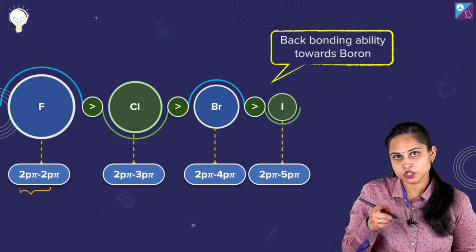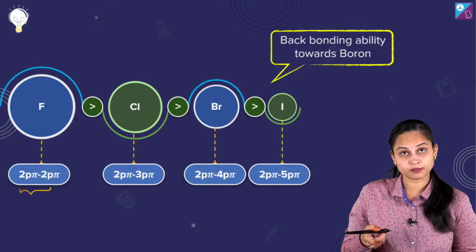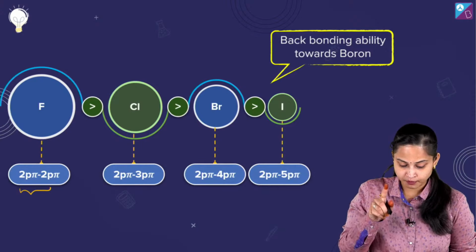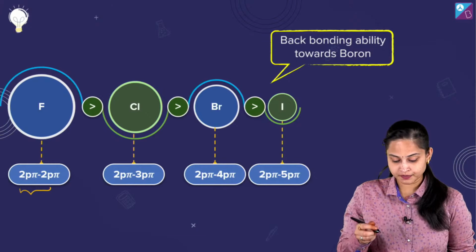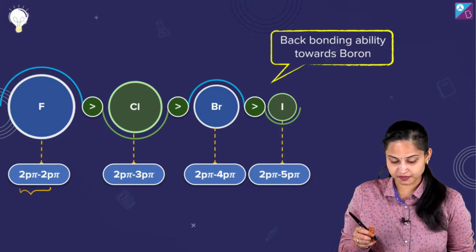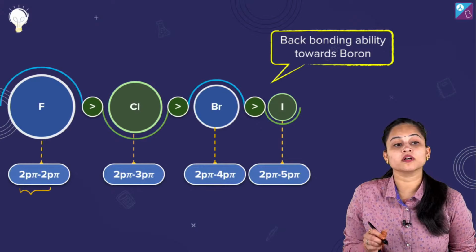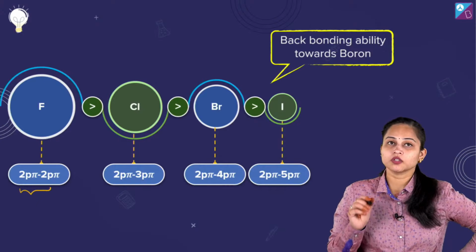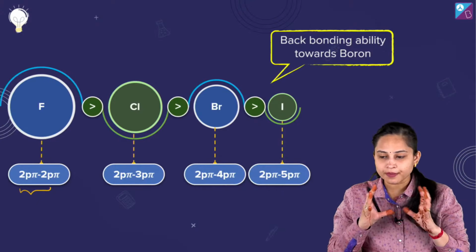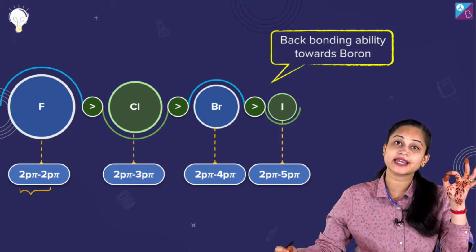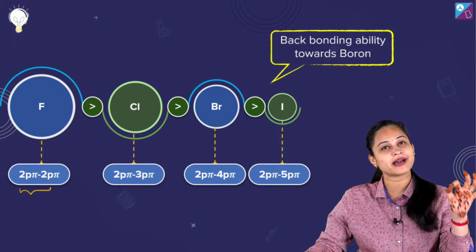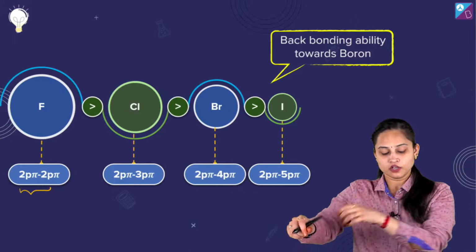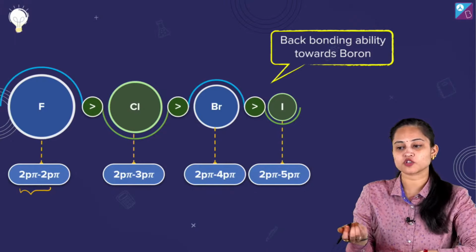सो क्लोरीन में कौन सा ओवरलैप हो रहा है? It's 2p pi 3p pi. Okay, 2p of boron and 3p of chlorine. ब्रोमीन में it's 2p pi 4p pi और आयोडीन में it's 2p pi 5p pi. बैक बॉन्डिंग ability towards boron यहाँ पर हमें दिखाया गया है. क्लियर है? Okay, तो यहाँ पर I just say among the given boron trihalides the extent of back donation is maximum in BF3 due to smaller size of fluorine atom. फ्लोरीन एटम के small size की वजह से ये हुआ.